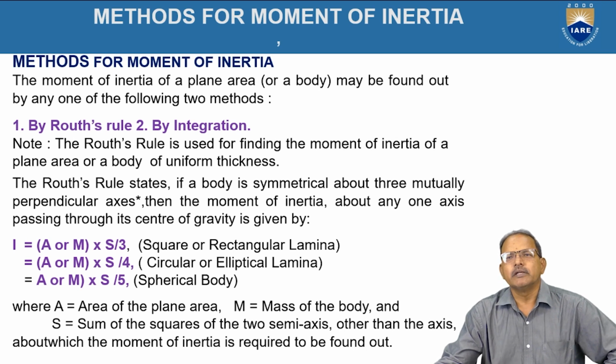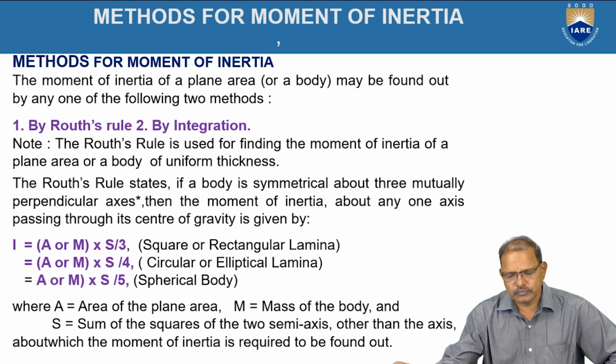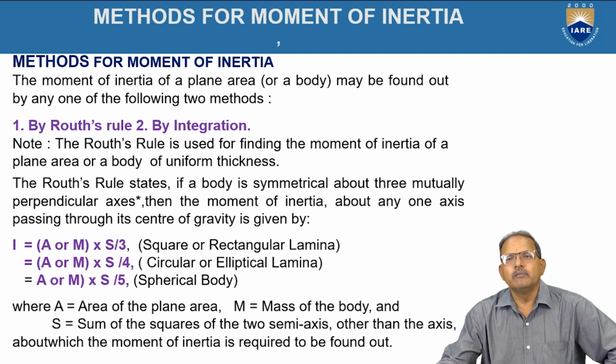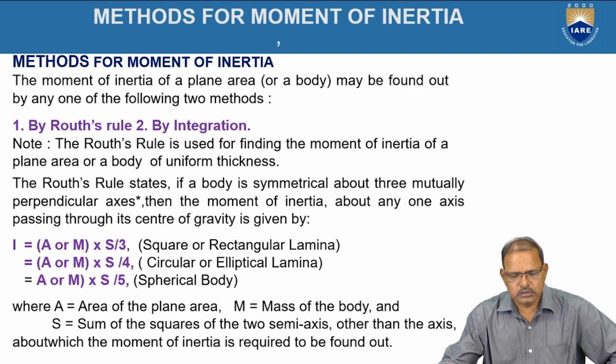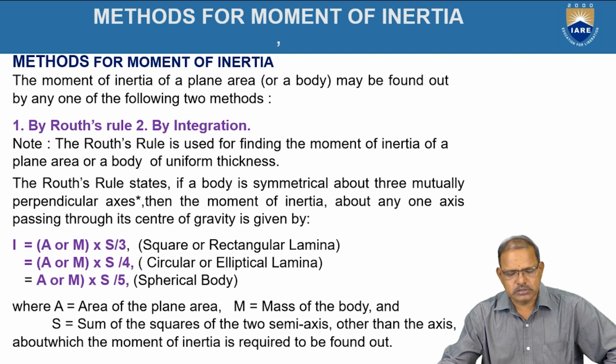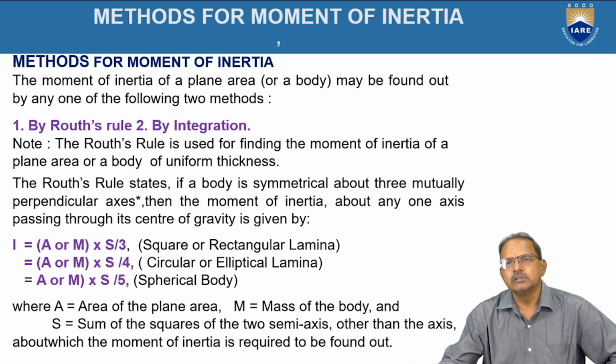Methods for determination of moment of inertia. The moment of inertia of the plane area of objects can be determined by the following two methods. The first method is Routh's rule. The second method is by integration.